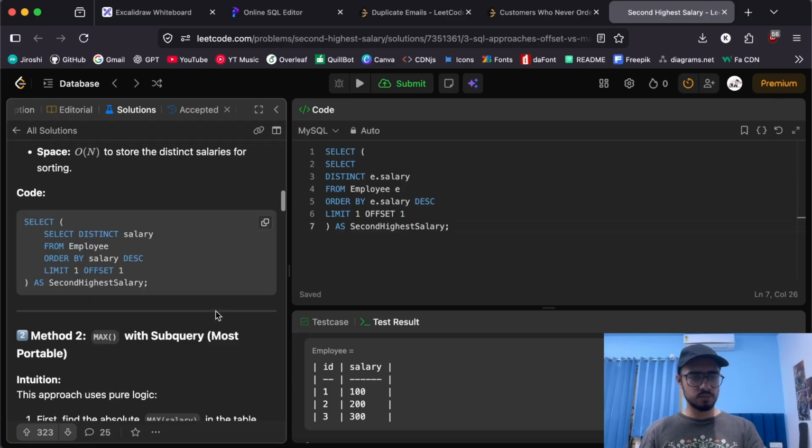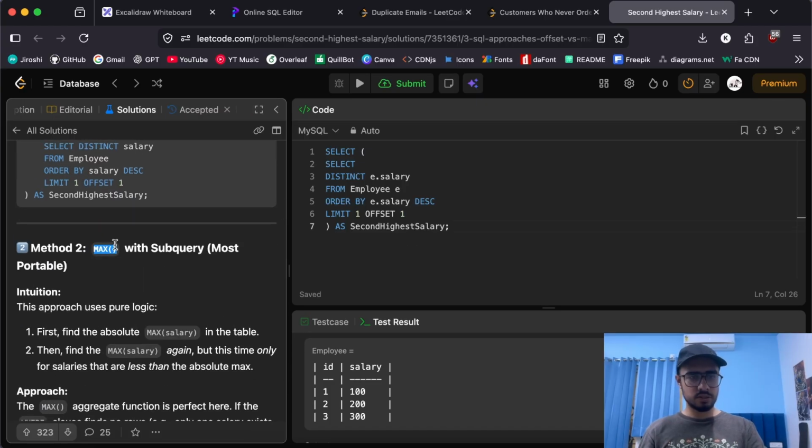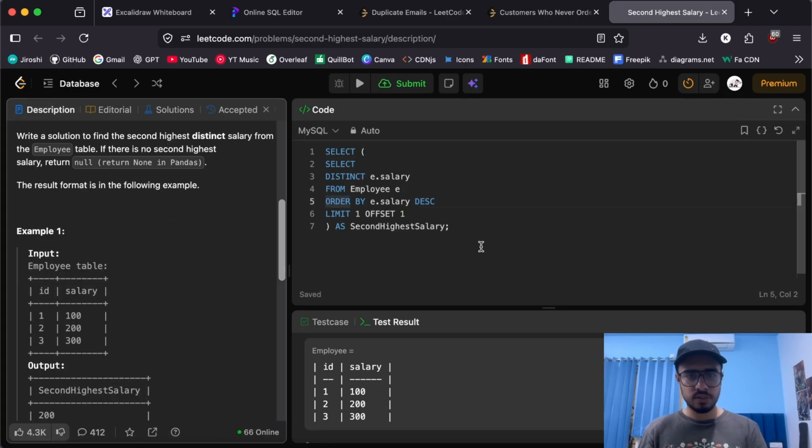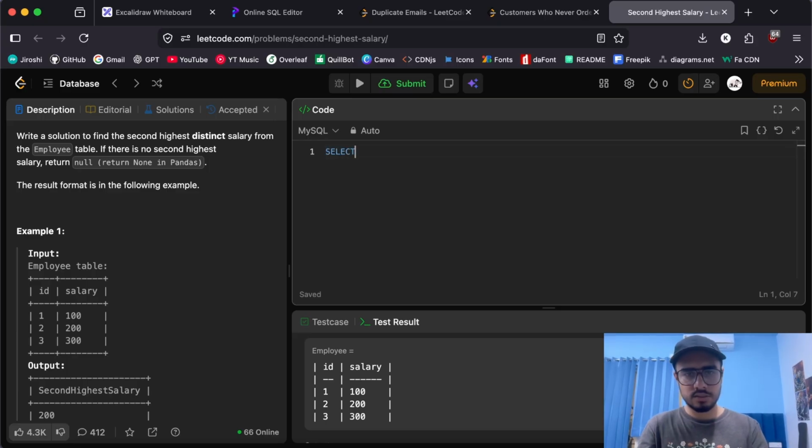If we check out the second method, it says to use max with a subquery. Yeah, we can do that. Let's try to solve it ourselves. So if I try to do something similar, let's go the other way, the execution format way. If I try to select from employee as E, where E dot salary is lesser than the something, let's talk about the something later. And I don't think we need limits. So let's come to the subquery. We select the maximum salary from the employee table. Yeah, that is it.